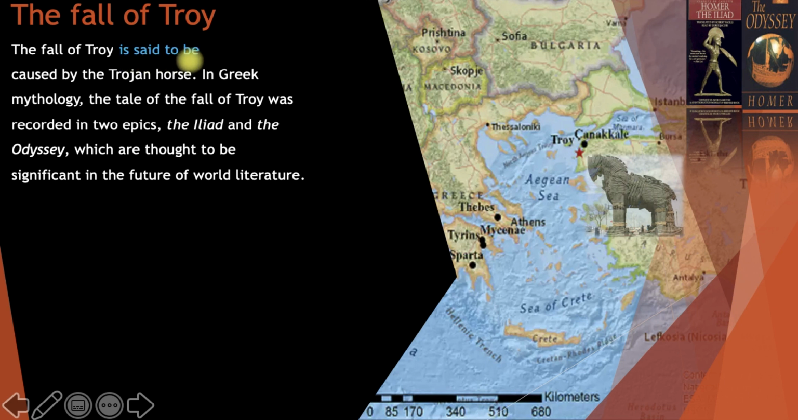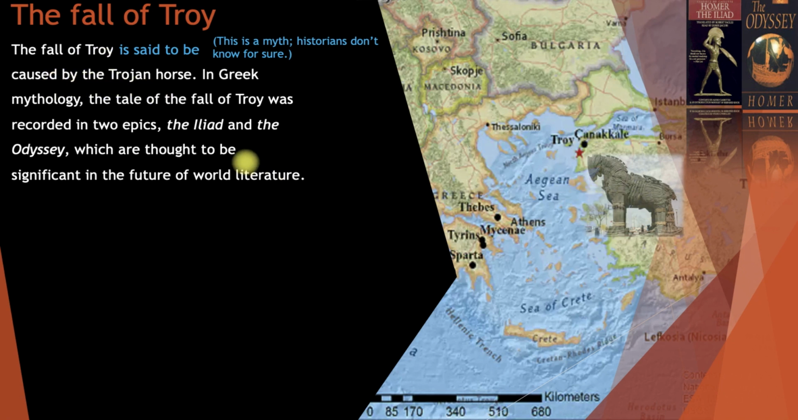It is said to be caused. So that means this is a myth. Historians don't know for sure. They are not sure. They say it that way. They say that the fall of Troy was caused by the Trojan horse.